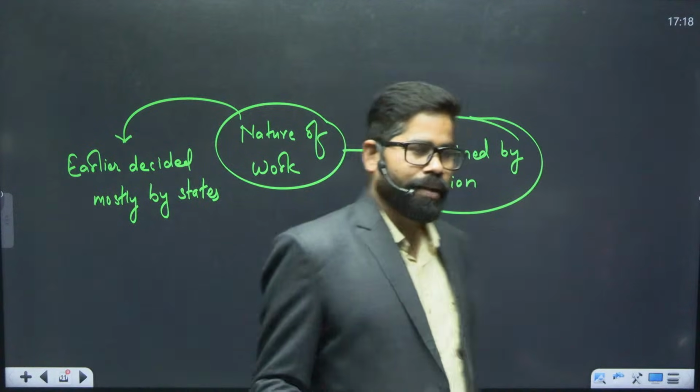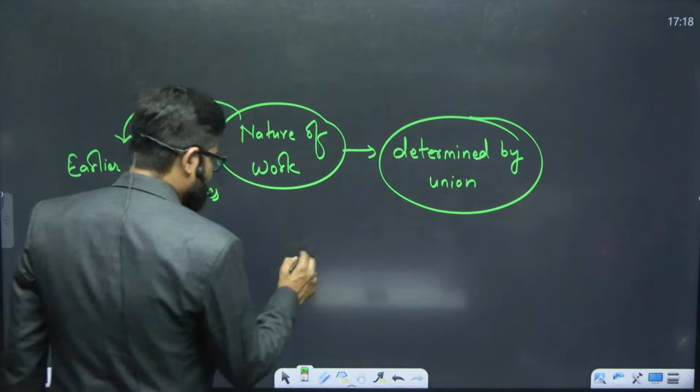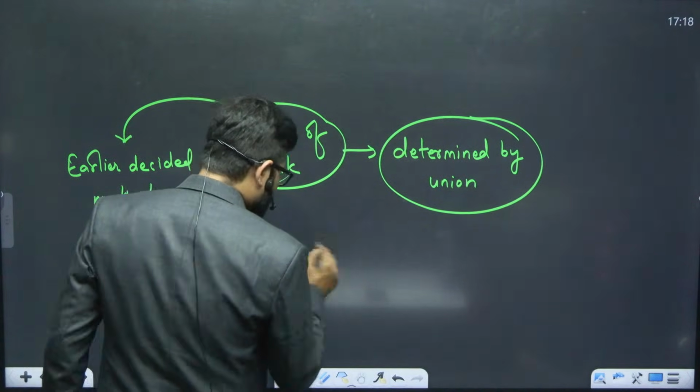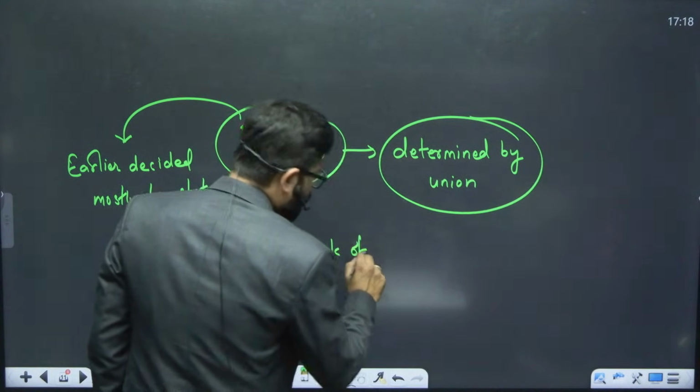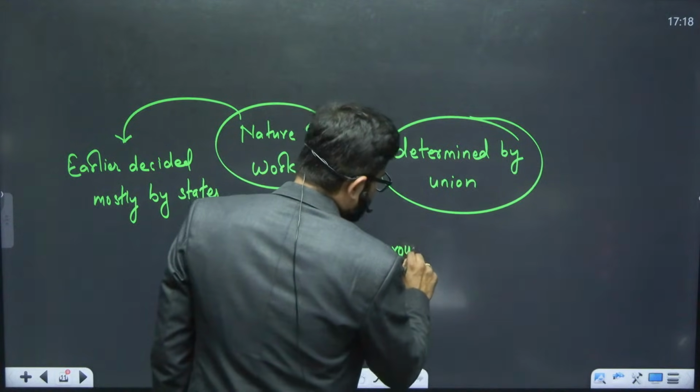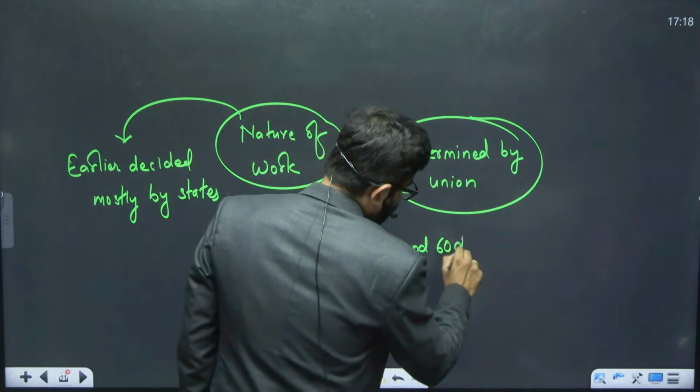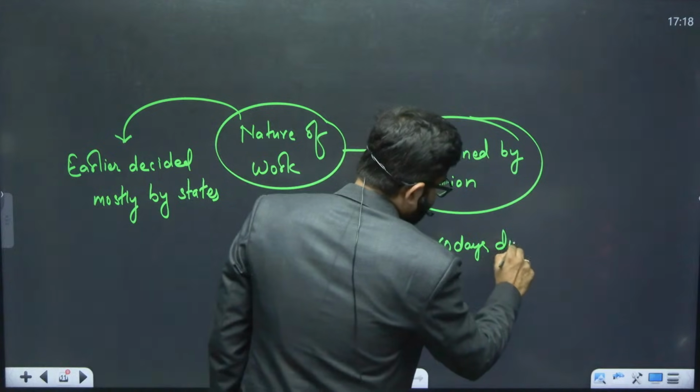Okay. Now at the same time, as part of this, there will be a break of around 60 days during peak season.